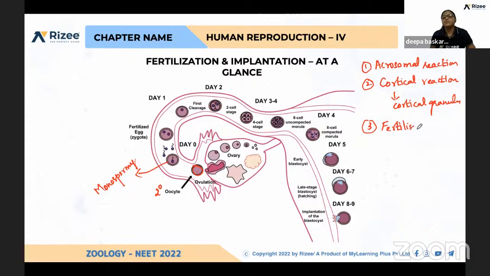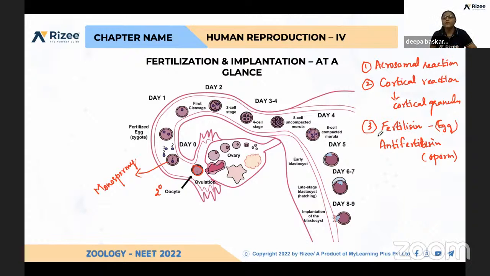Fertilizin and anti-fertilizin. So this fertilizin is produced by the egg. Both are glycoproteins. Anti-fertilizin is produced by sperm. So what is the role of this? It attracts the gametes.